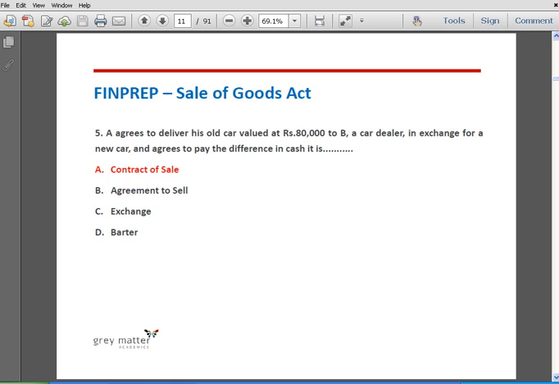Also, it is known that the contract of sale of goods is a contract whereby the seller transfers or agrees to transfer the property in goods to the buyer for a price. So even if part of the consideration is by cash, it cannot be said to be barter.